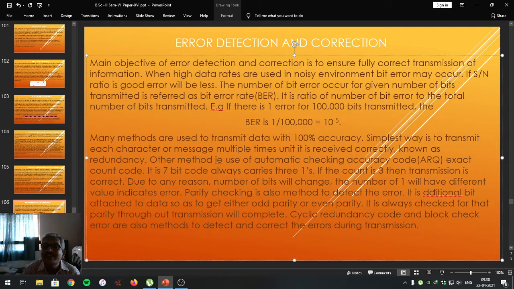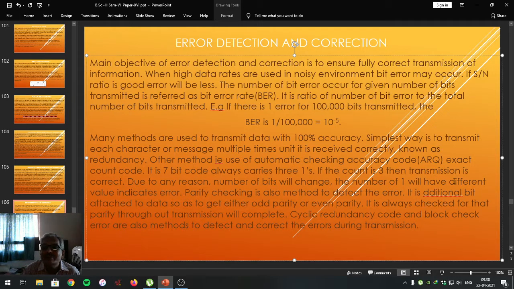Parity is an additional bit attached to data so as to get either odd or even parity, and it is checked for that parity throughout the transmission. The cyclic redundancy code and block check error are also methods to detect and correct errors during transmission.